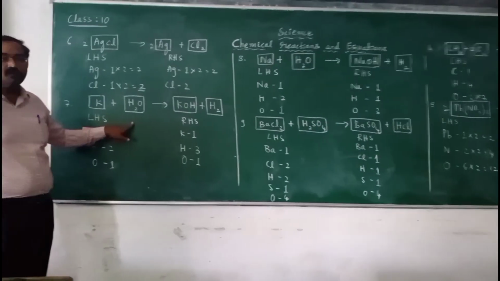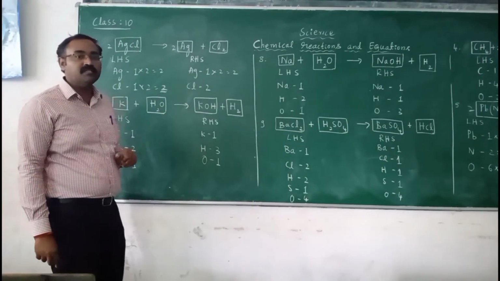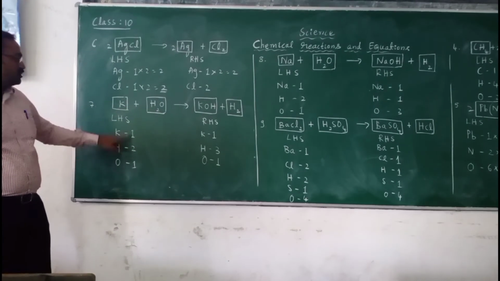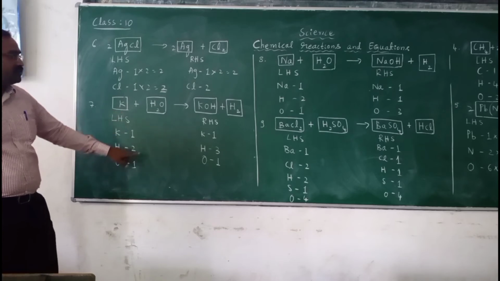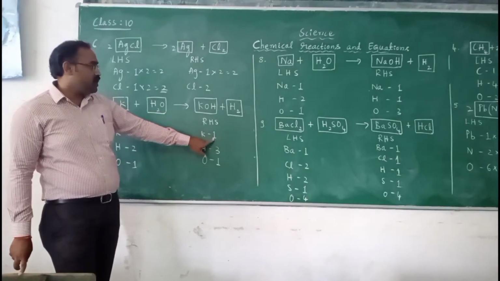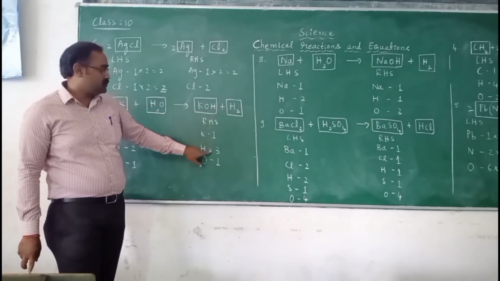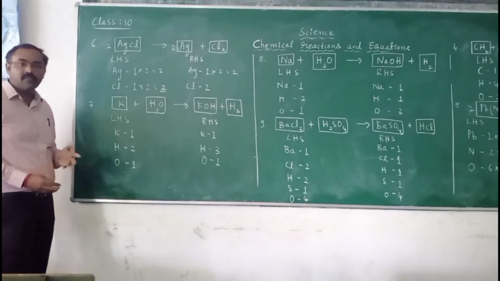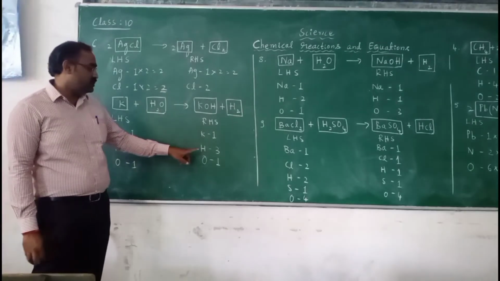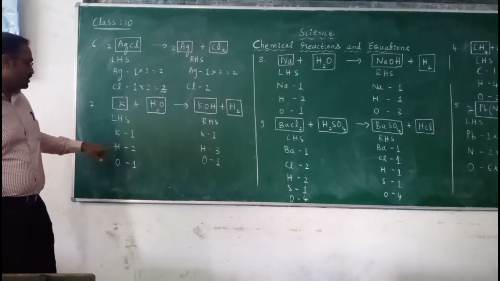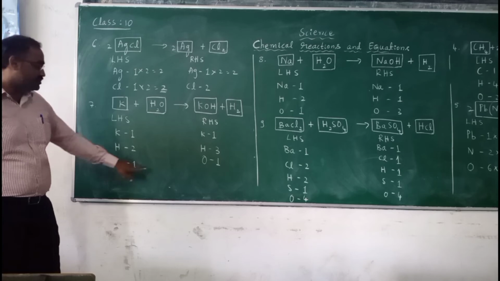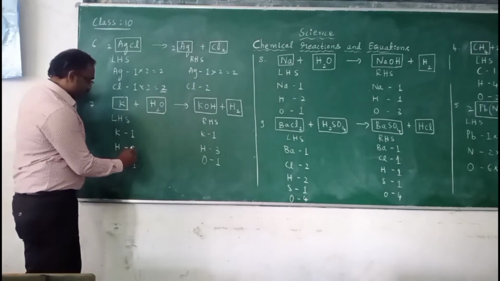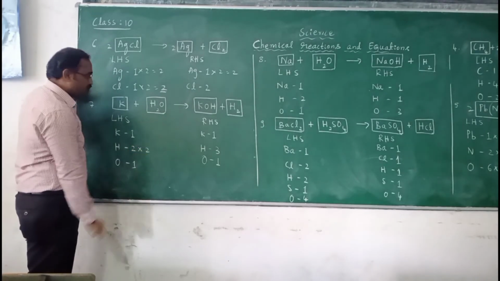Potassium plus water gives potassium hydroxide plus hydrogen. So observe the number of hydrogen 2 here. Potassium is 1 and oxygen is 1. So in the right hand side, potassium 1, hydrogen 2 plus 1, 3 and oxygen is 1. So to make it balanced now, multiply the coefficient. So hydrogen is 3 here and oxygen 1. So oxygen atom is balanced. So multiply this hydrogen by 2.